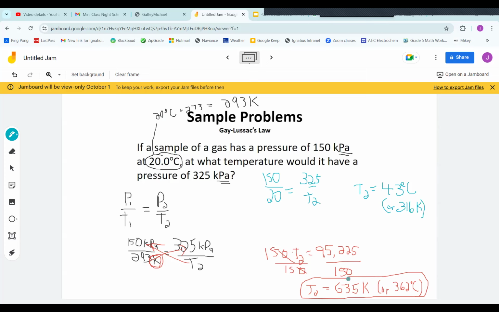The fact that this temperature, 635, is not the same as this one, and 43 degrees Celsius is not the same as 362 Celsius, tells us that this approach is incorrect. That's why you have to convert into Kelvin beforehand. So the correct answer is either, and I don't mind which final temperature unit you use, but it has to be either 635 degrees Kelvin or 362 degrees Celsius.